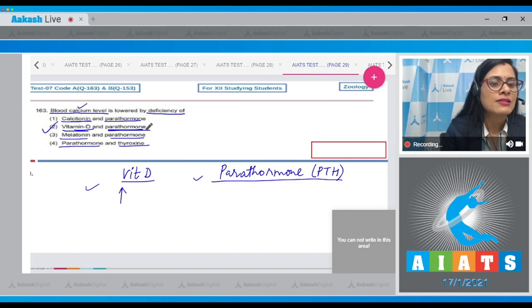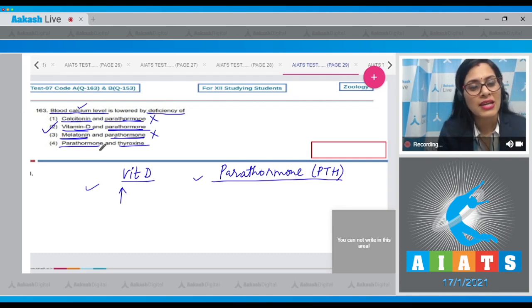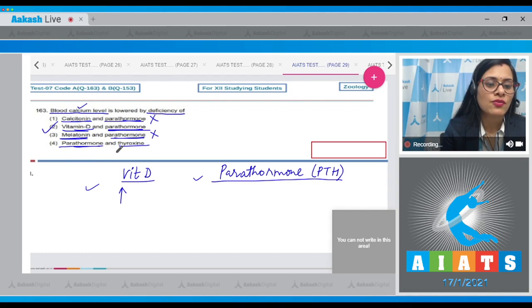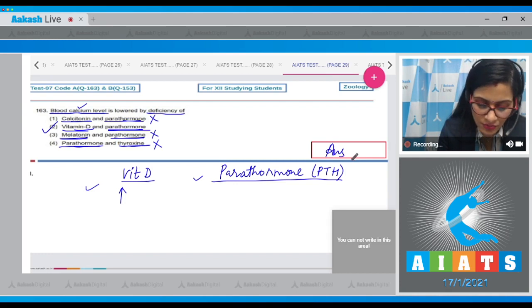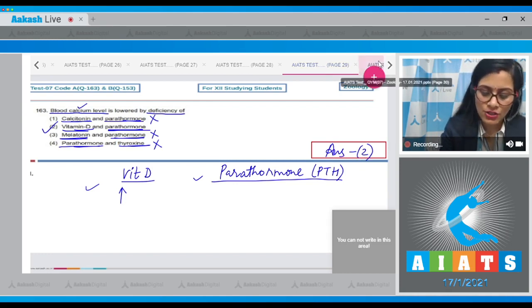Option number 1, calcitonin and parathormone, is incorrect. Option number 3, melatonin and parathormone, is incorrect. Melatonin is a hormone which is released from pineal gland. The last option, parathormone and thyroxine, is incorrect. Thyroxine is a hormone released from thyroid gland. So the correct answer to this question is option number 2. Let's proceed to the next question.